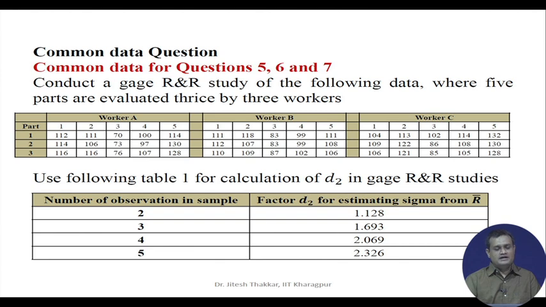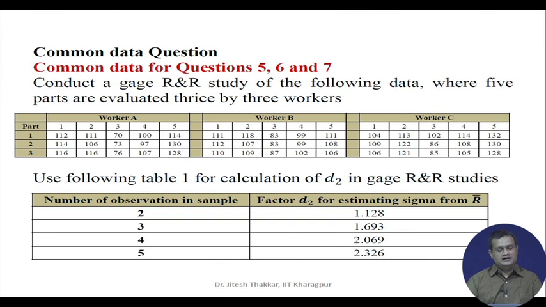Now, we have common data question. Common data for question 5, 6 and 7. Conduct a gauge R&R study of the following data where 5 parts are evaluated thrice by 3 workers. You have total 5 parts, 1, 2, 3, 4, 5, and there are 3 workers, worker A, worker B and worker C, and the set of readings are taken.